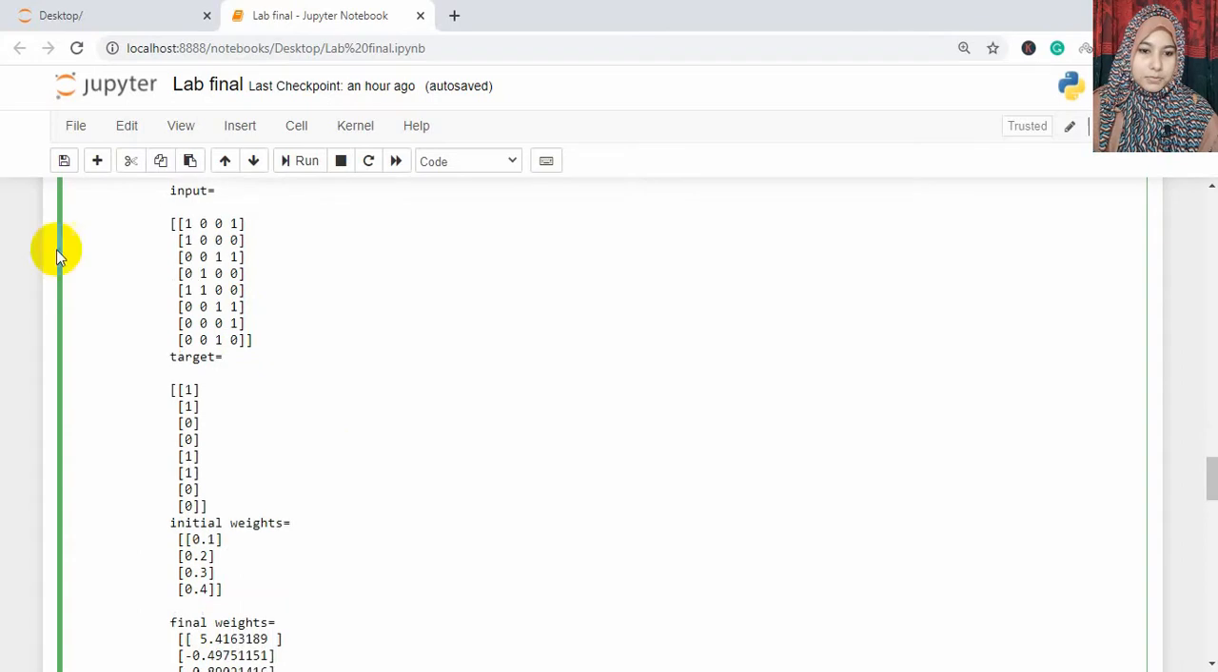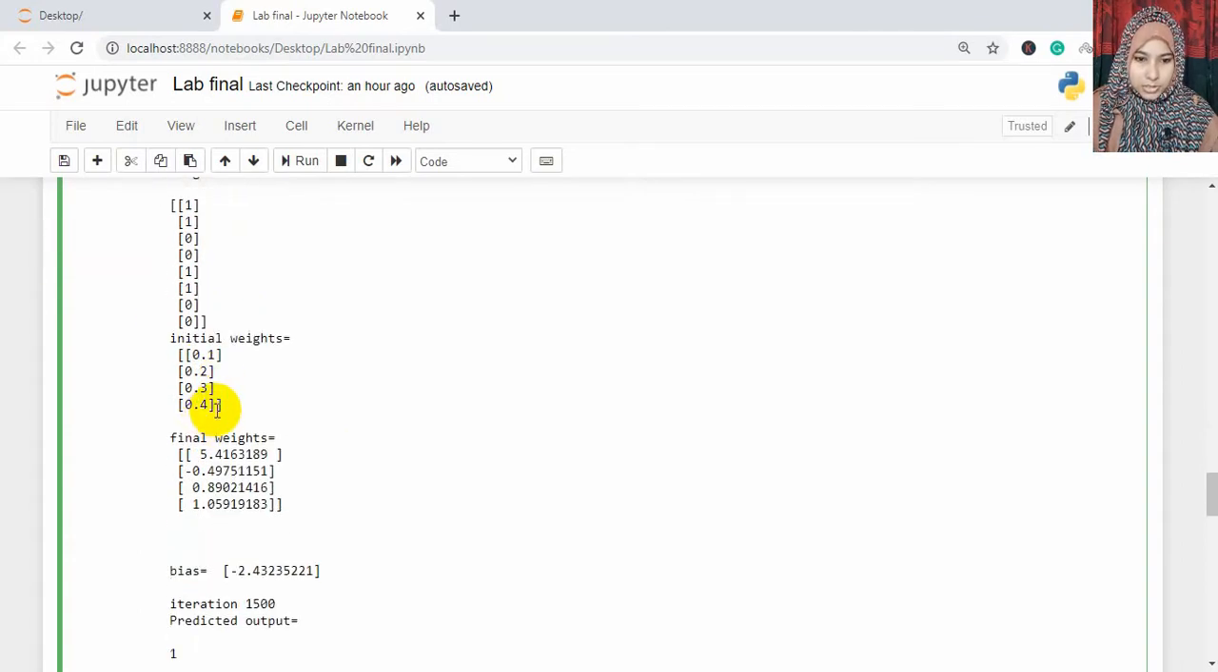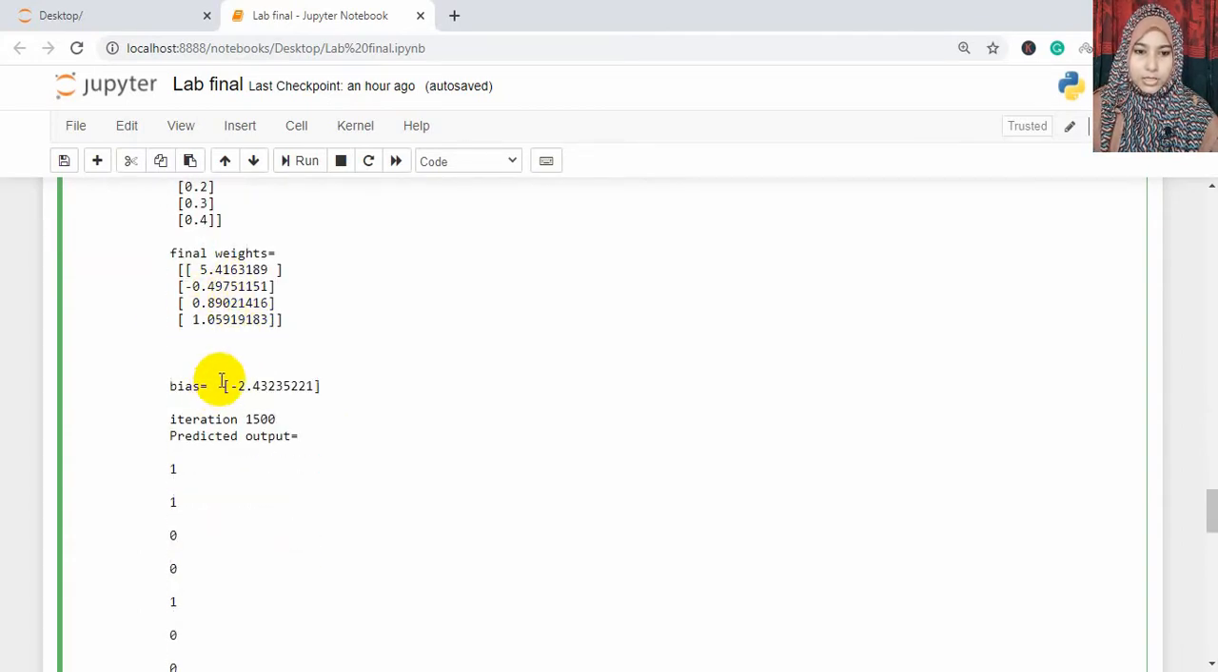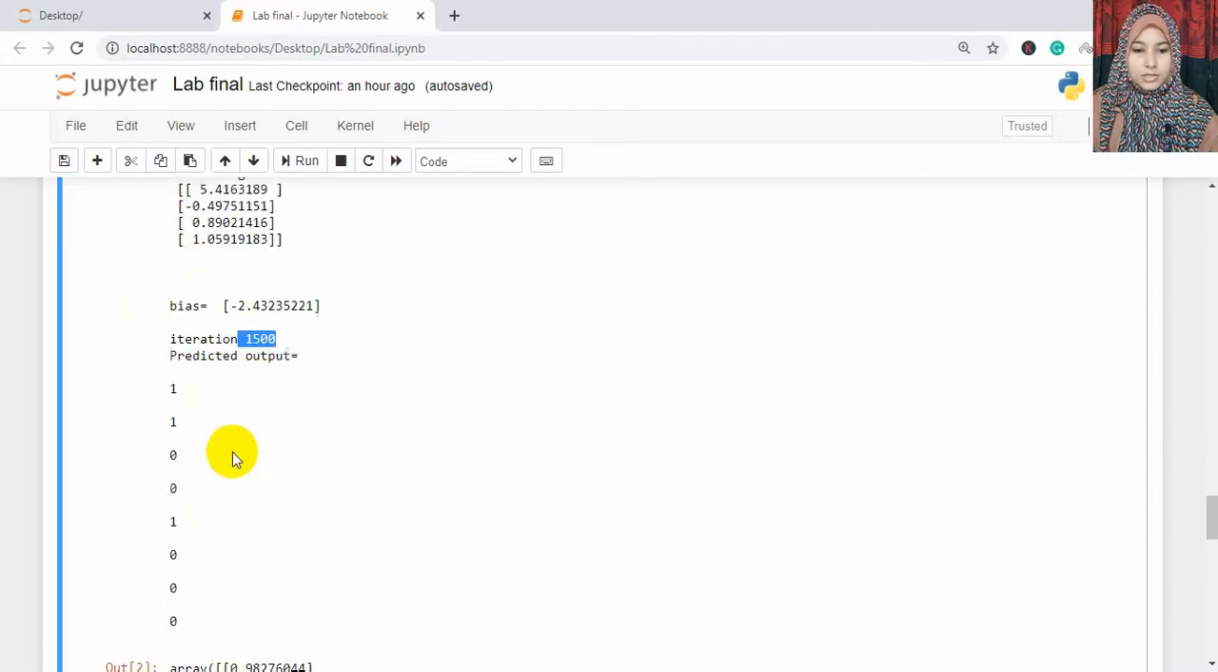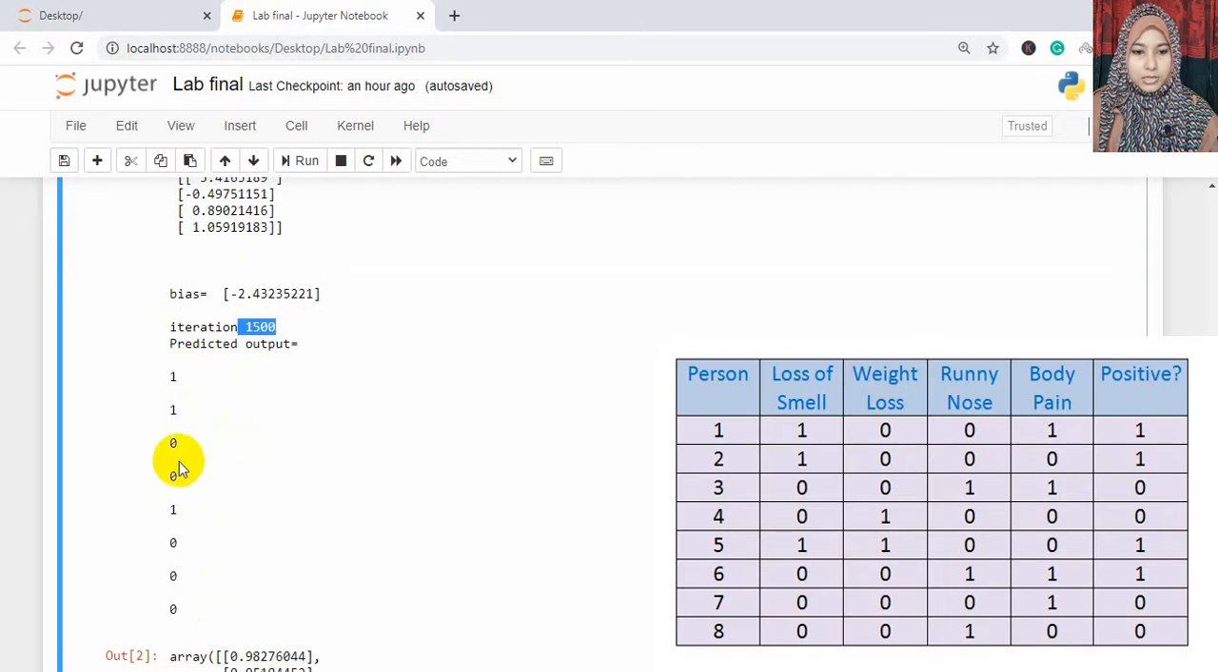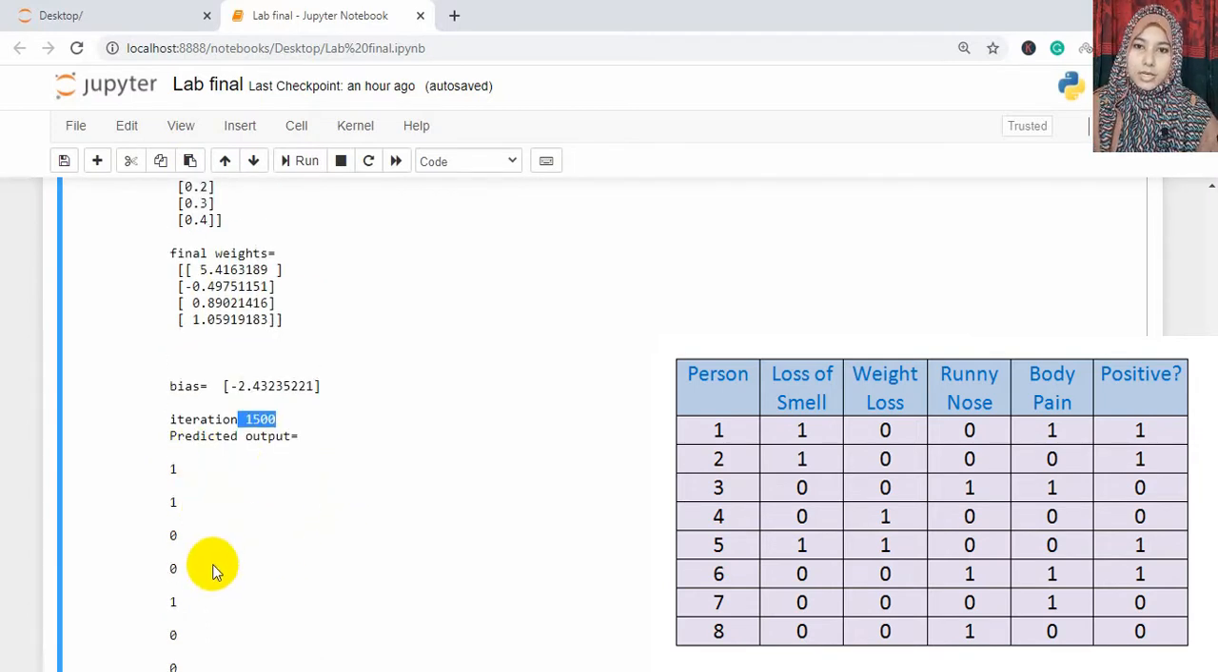And here you can see the input, target output, initial weight, and this is the final weight after calculating, and then the bias and iterations needed, 1500, and this is our predicted output. And from this you can see that inside our data set the third and the sixth person both have similar input features or similar symptoms, but one was tested as positive and another one was tested as negative. But we can now say that they will be tested negative because both of these persons do not have any loss of smell inside the data set.